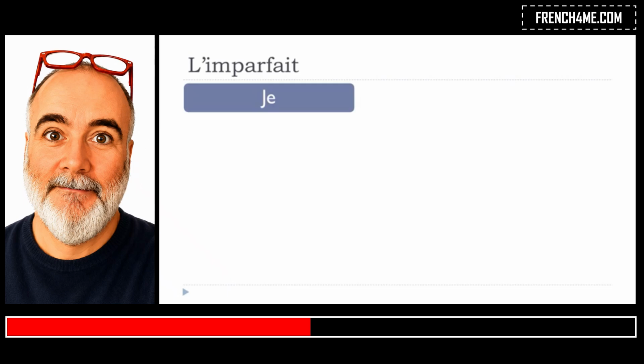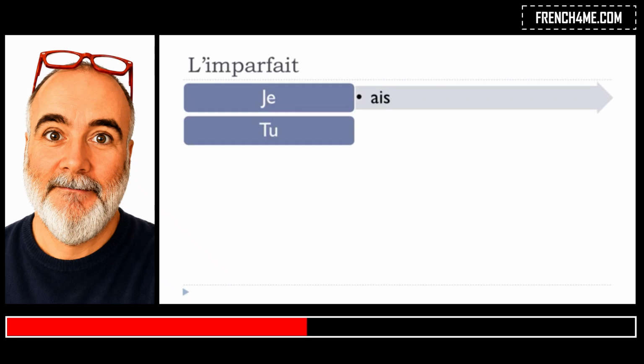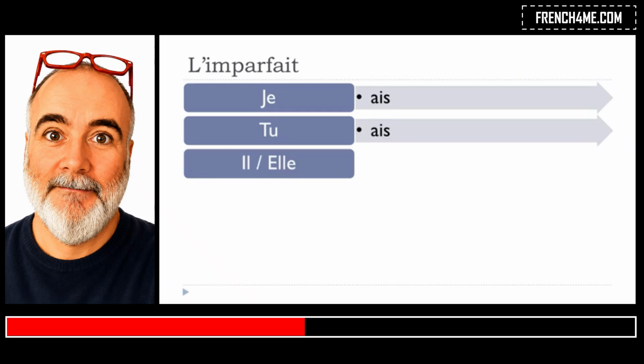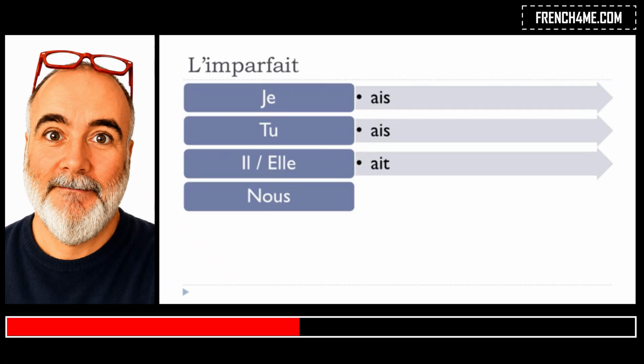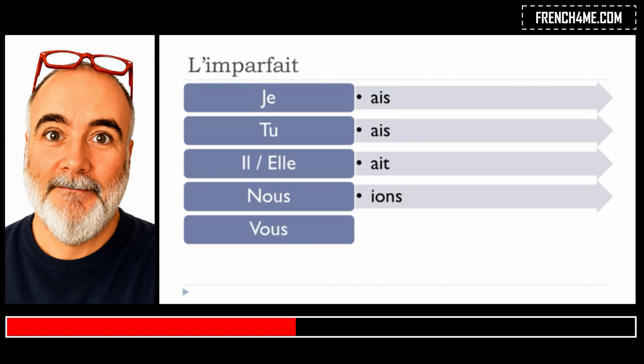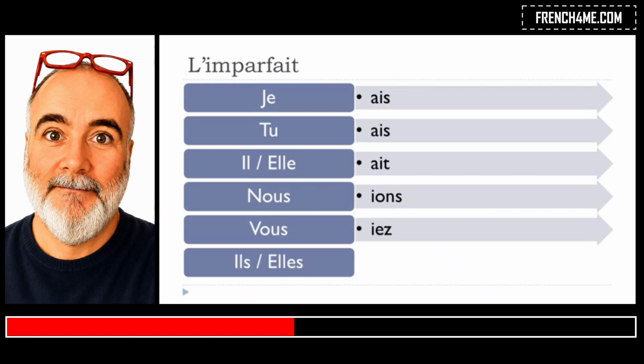And they will be like for je, AIS, for tu, AIS, for il or elle, AIT, for nous, IONS, for vous, IEZ, and for il, elle at the plural, AIENT.